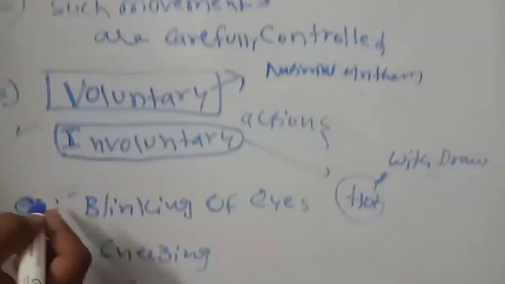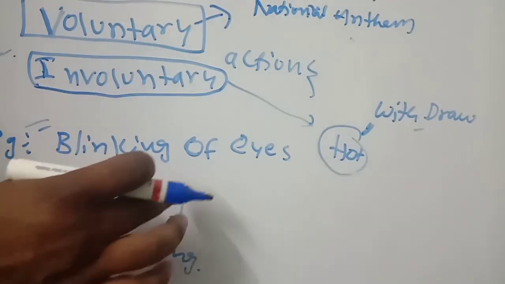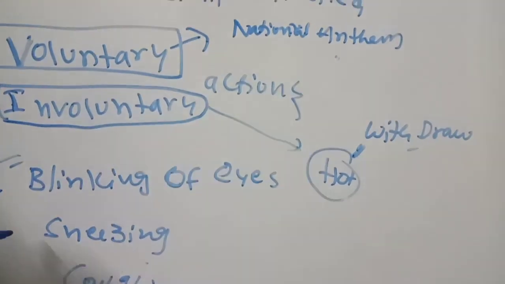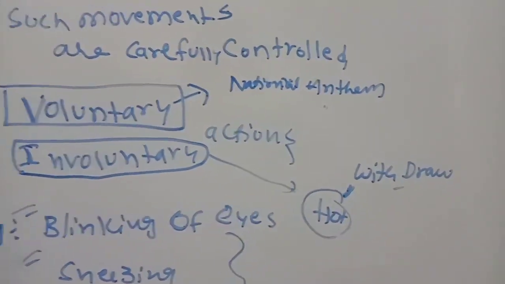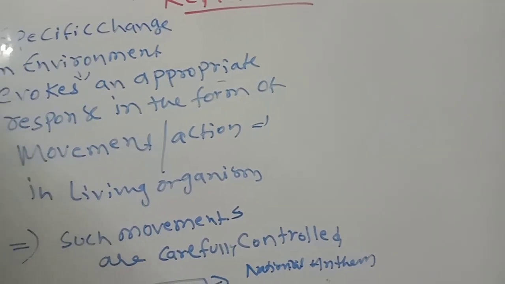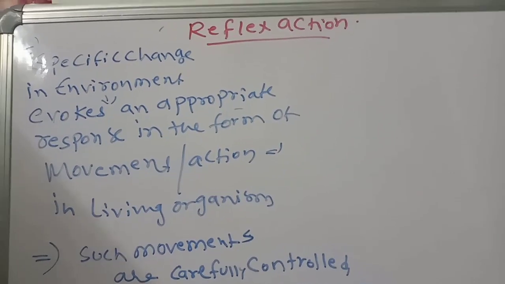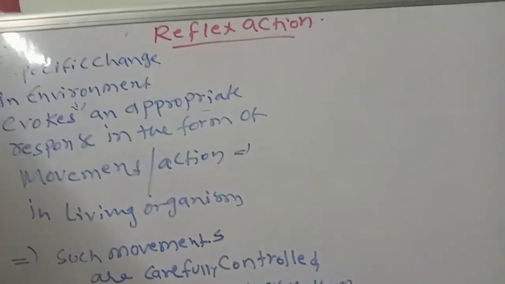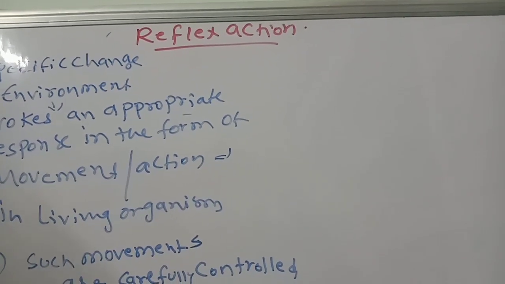Some more examples: blinking of eyes when dust falls in the eye, or when a strong light is there, we blink the eyes. And sneezing and coughing are the best examples of reflex action. Next, what is the structural and functional unit of reflex action, and what are the components of the reflex arc? All these contents we will discuss in the next class.